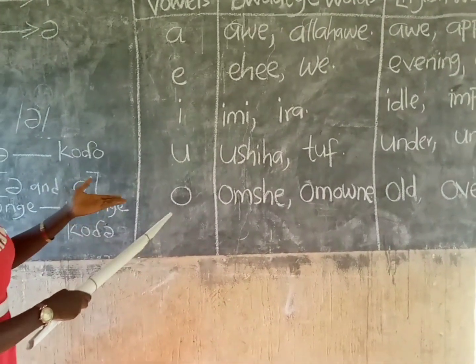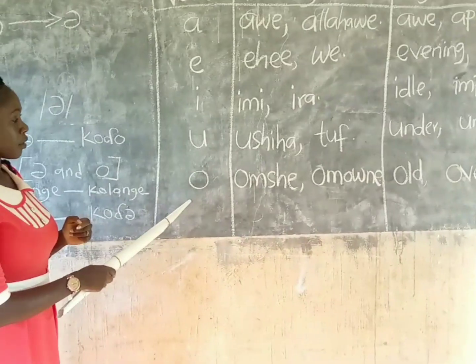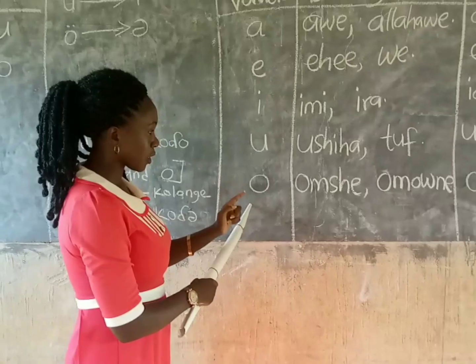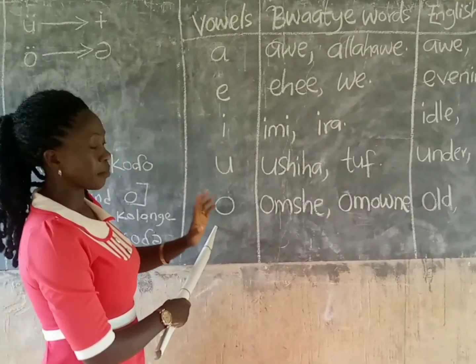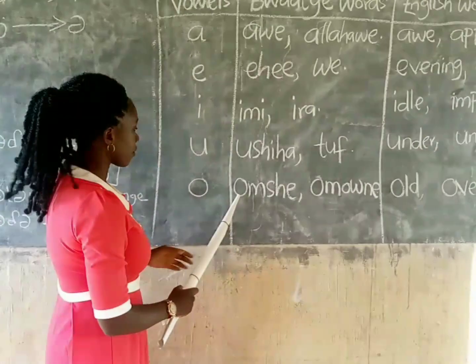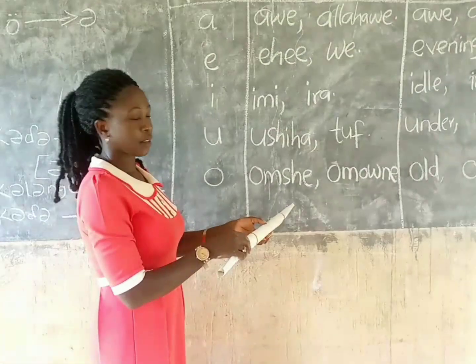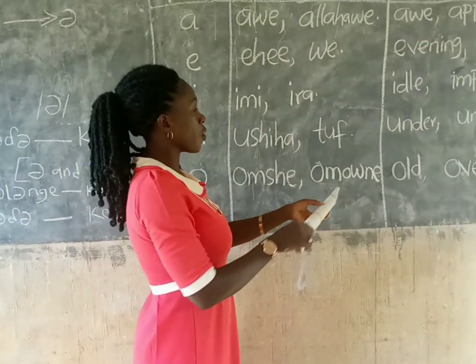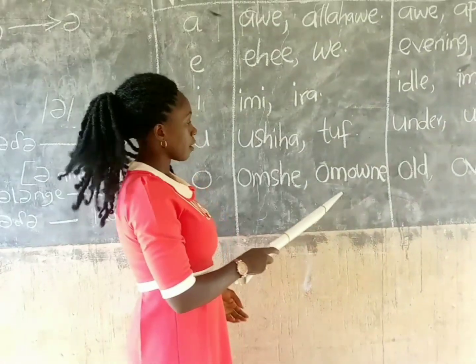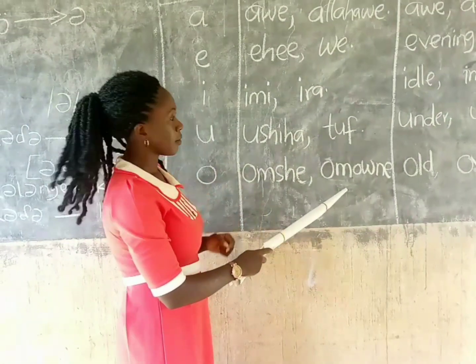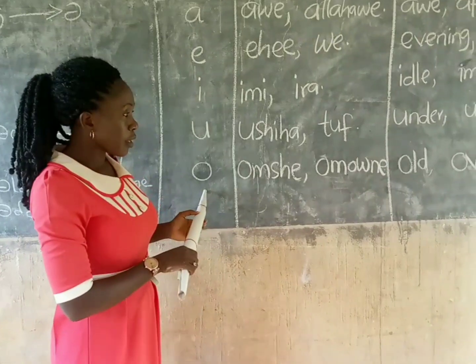So let's hear the O sound. O in Bwaatye, word initial, word medial, remained O. We have omshe, omone. Okay, O in English.